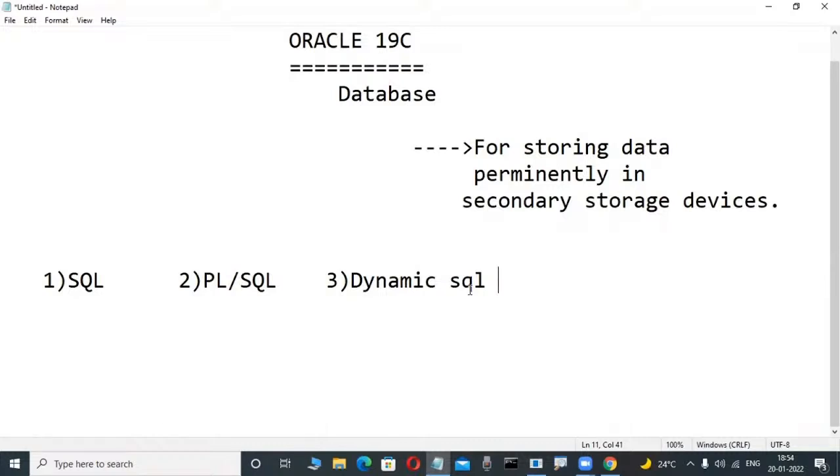SQL is a common one, but syntaxes are different and functions are also different. I'm telling you already. For a DevOps engineer, a little bit of SQL is enough, not much SQL is required. But here we are learning about a pure database, so we are giving so much knowledge. Based on your requirement, you have to take that knowledge.